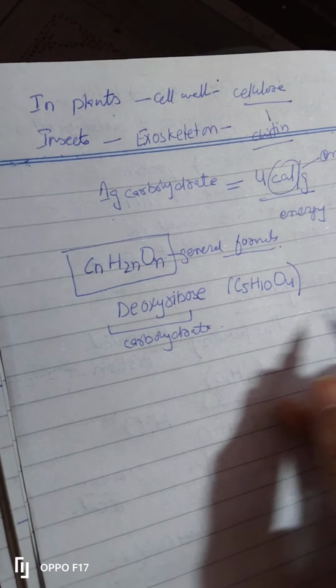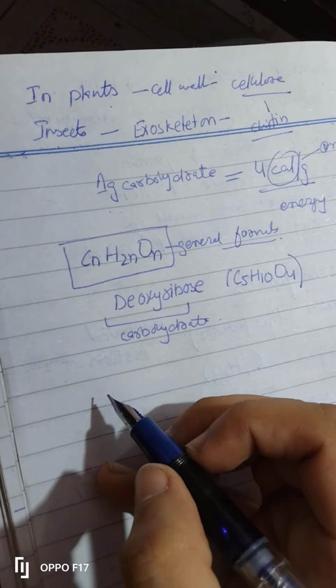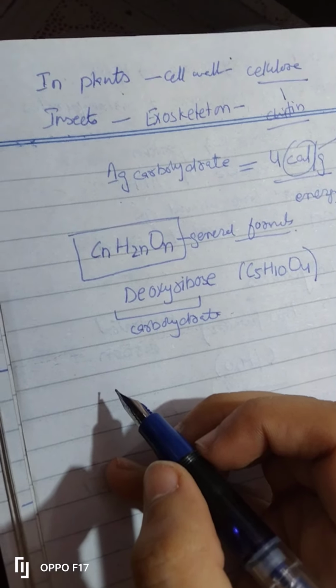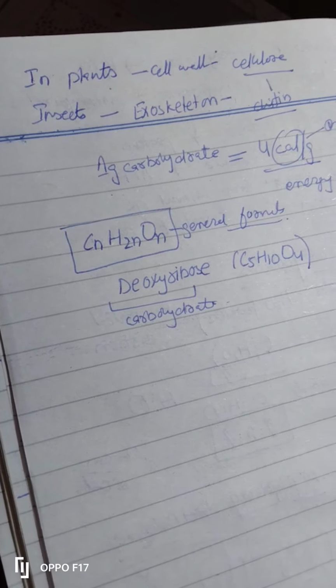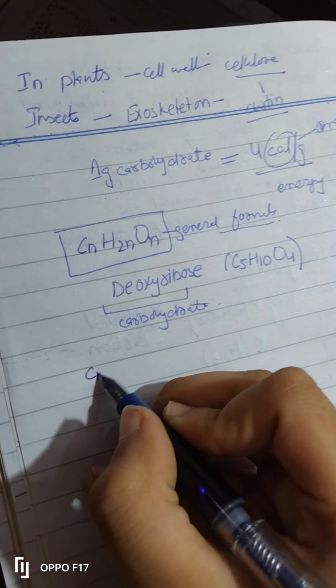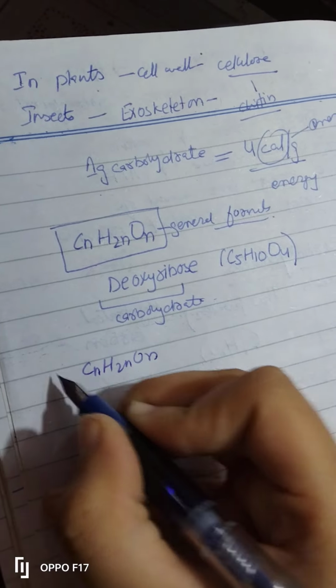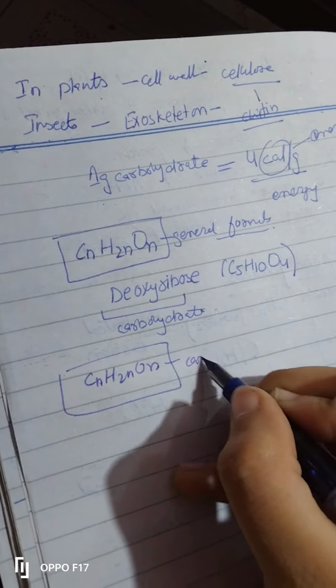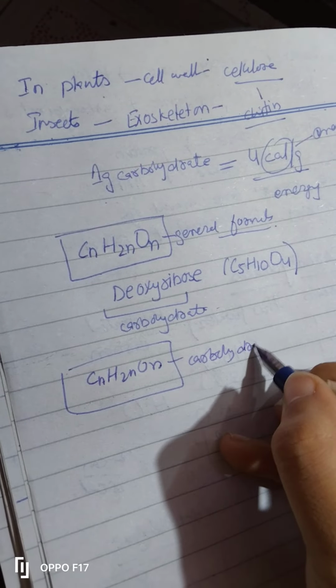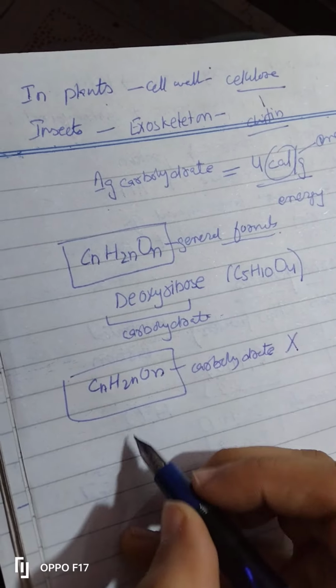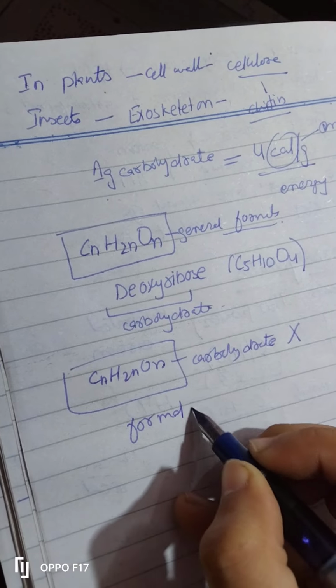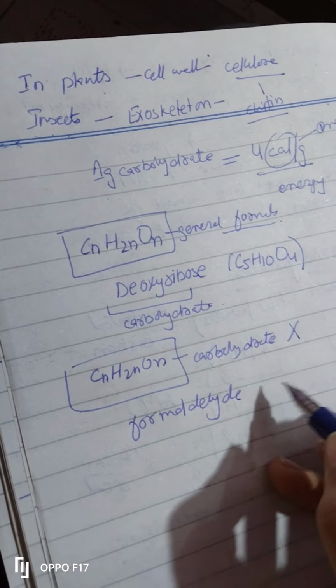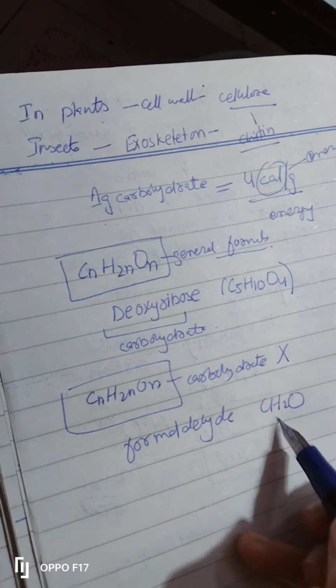And it is also not the case that every compound that follows this rule is a carbohydrate. For example, formaldehyde, the formula CH2O. So this is following this formula, right?